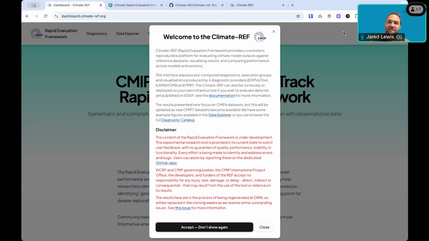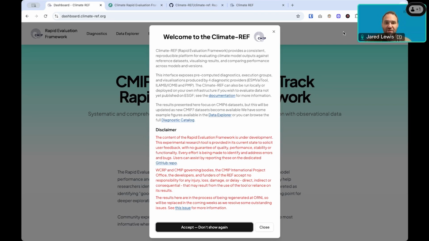I'm here today to present a new dashboard that we're launching as part of version 1 of the Climate Ref. This has been a work in progress over the last 16 months, and it still is an ongoing project as we continue to refine and improve it. The purpose of this portal is to provide the ability to see at a very high level some of the outputs that we're producing and calculating, as well as diving down into all of the different metadata that we track about these outputs, so you can find the data that is of interest to you and use them for your analyses.